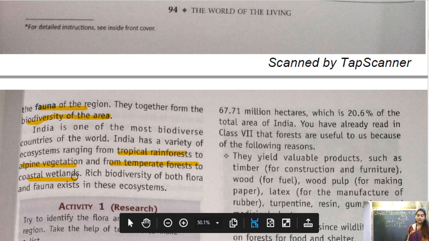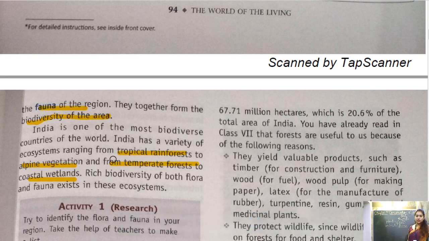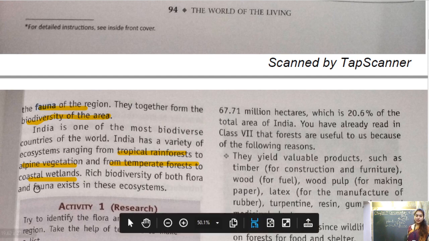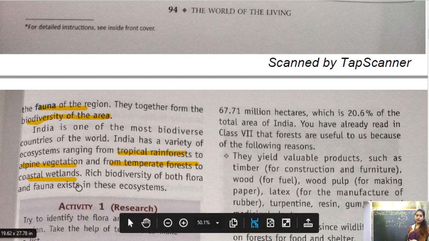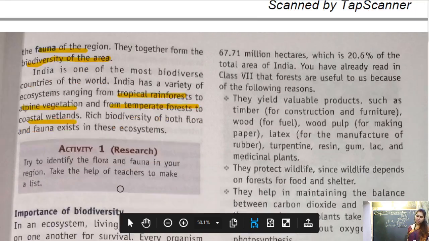We have tropical forest, alpine vegetation, temperate forest, coastal wetlands. So these are different types of forest depending on how much forest cover area there is, how much wildlife there is. So they are dependent on this. Okay. So rich biodiversity of both flora and fauna exists in these ecosystems.